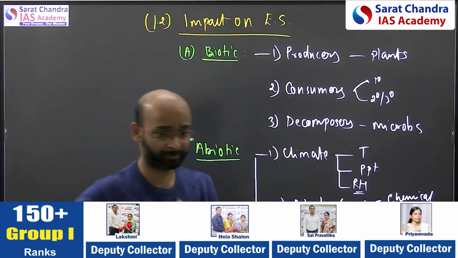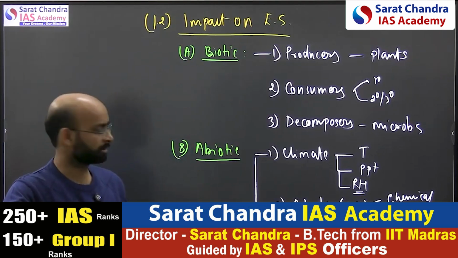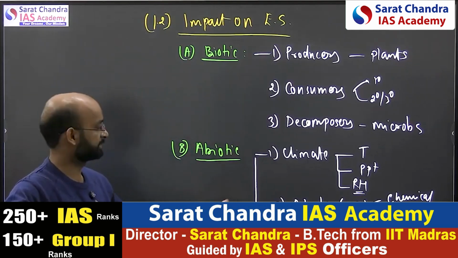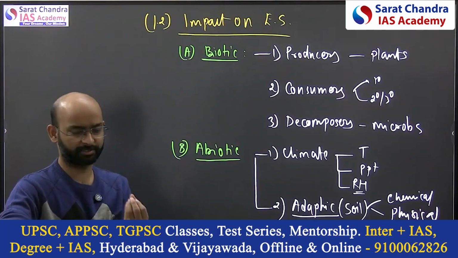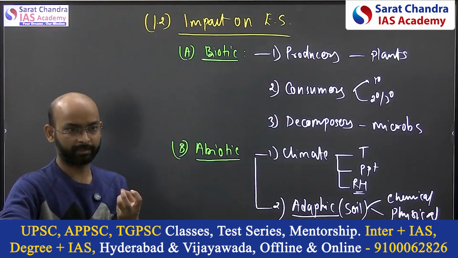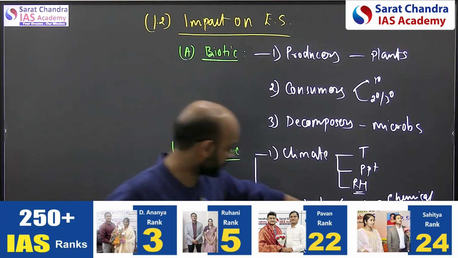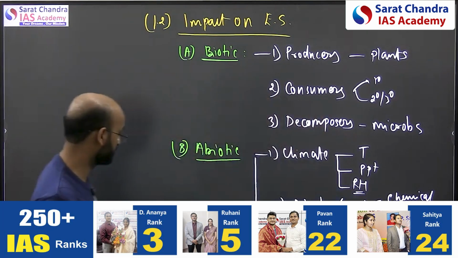Chemical characteristics, like pH. What is the pH? pH changes, or the nutrient availability changes. Physical means soil structure, texture, right? Those are the important factors which change.